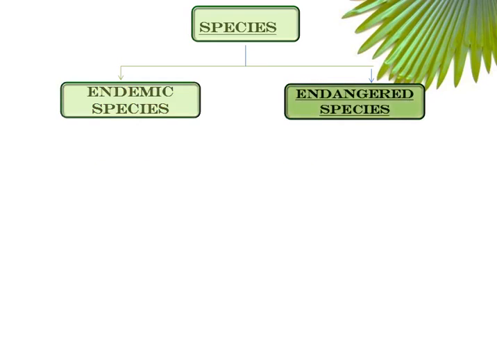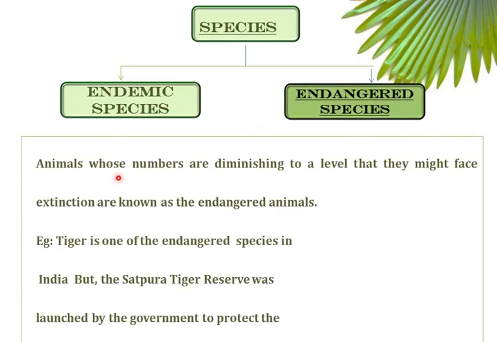Now, what are endangered species? The animals whose numbers are diminishing to a level that they might face extinction are known as endangered animals. That is, the animals and plants which exist but whose numbers are decreasing are called endangered species, and those plants and animals which are not in existence are called extinct species.